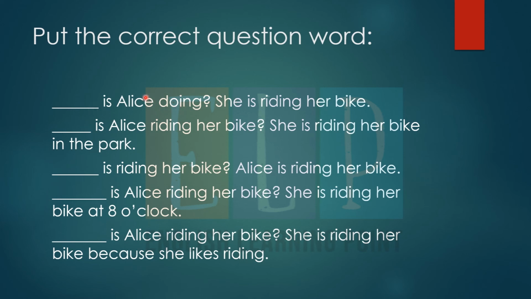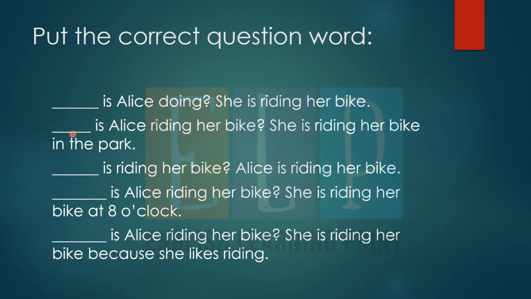Alice क्या कर रही है? She is riding her bike. वो बाइक चला रही है. अब आपने सोचना है कि यहाँ पर कौन सा WH क्वेश्चन आएगा. Dash is Alice riding her bike. Alice जो है she is riding her bike in the park. पार्क से आपने रिकग्नाइज करना है, पार्क से आपने आइडेंटिफाई करना है कि वो जो है कहाँ बाइक चला रही है. Okay, you have to think on it and then you have to put here which WH question will be suitable for this blank.